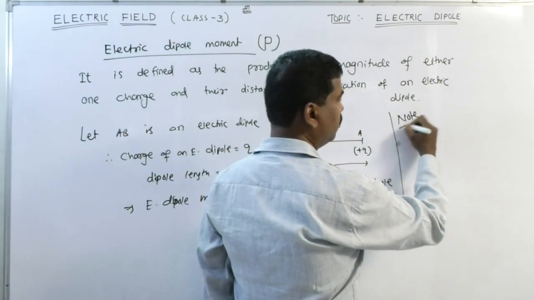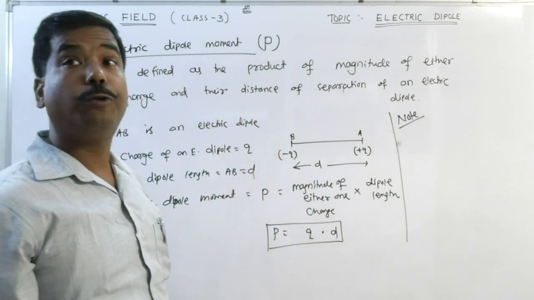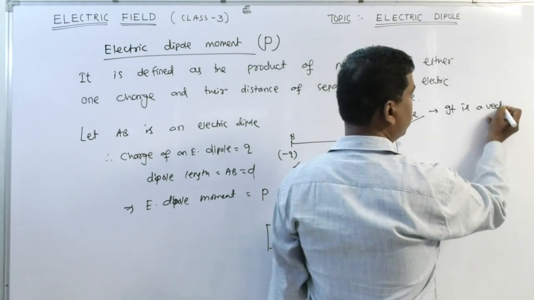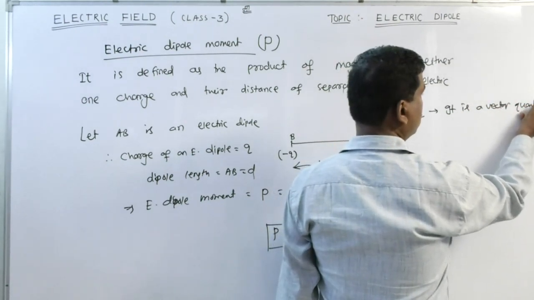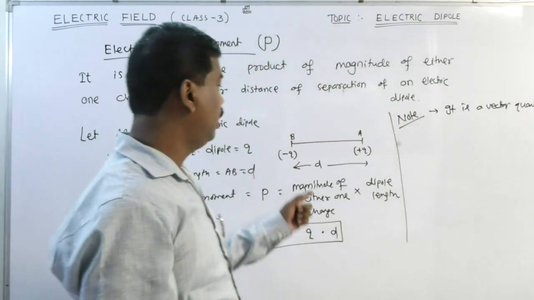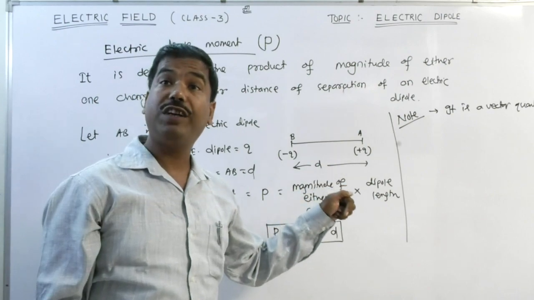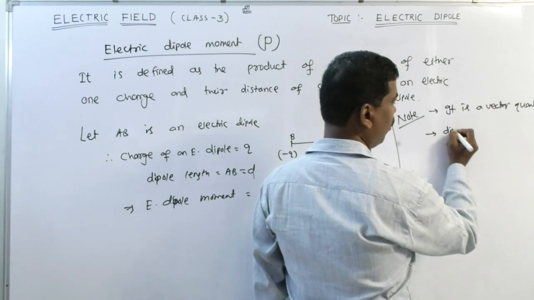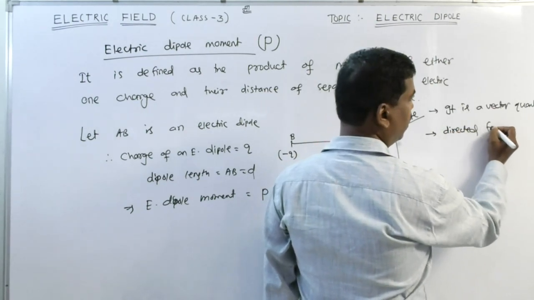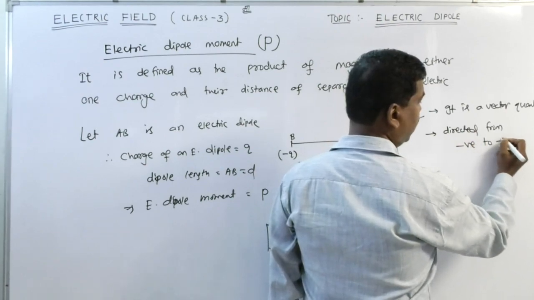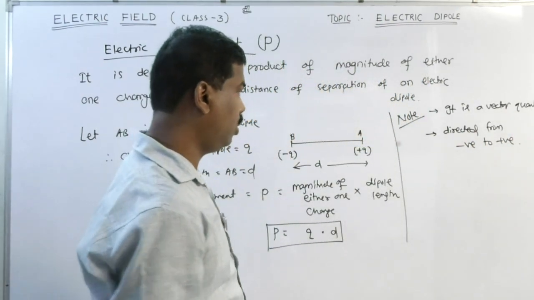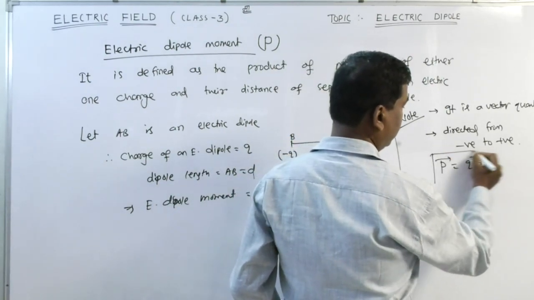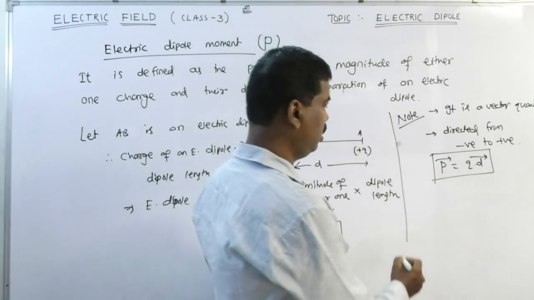Note: electric dipole moment is a vector quantity. Whenever we express it as a vector quantity, it must have its own direction, that is from negative to positive. Directed from negative to positive. Therefore, I can write it as P vector is equal to Q into D vector. Okay?